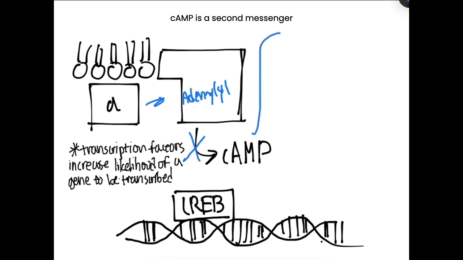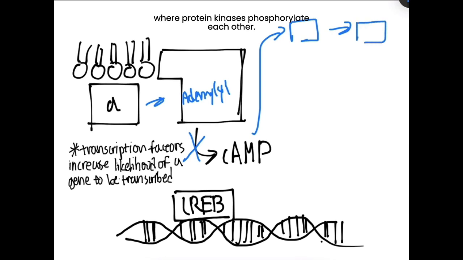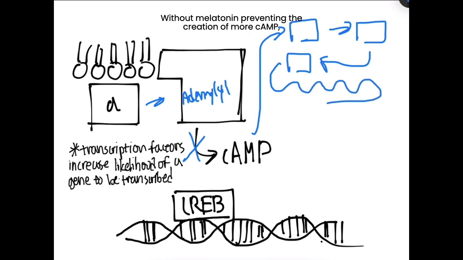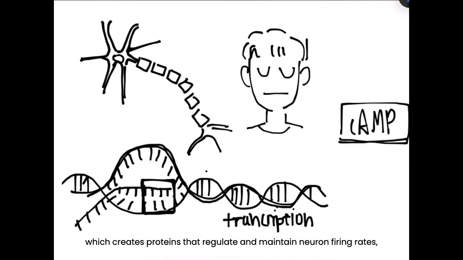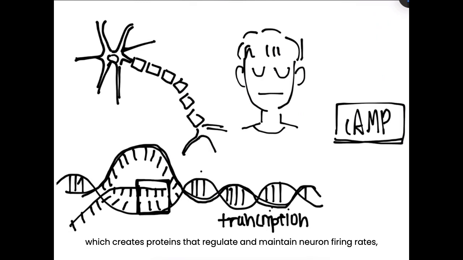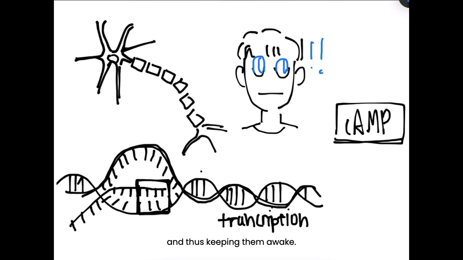cAMP is a second messenger that usually initiates a phosphorylation cascade where protein kinases phosphorylate each other. Without melatonin preventing the creation of more cAMP, this phosphorylation cascade usually ends in a phosphorylated gene transcription factor, CREB, transcribing so-called clock genes, which create proteins that regulate and maintain neuron firing rates, keeping the person's brain activity up and thus keeping them awake.